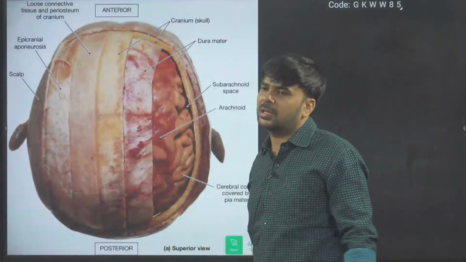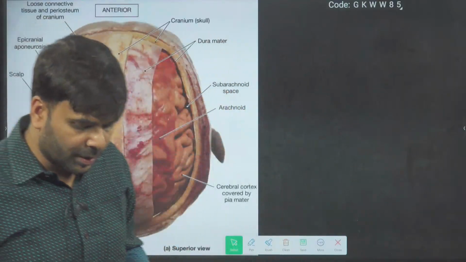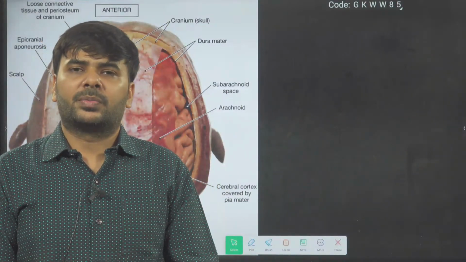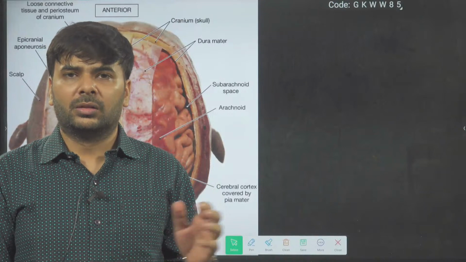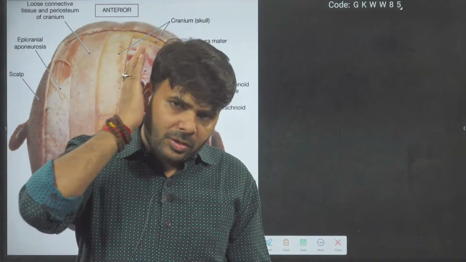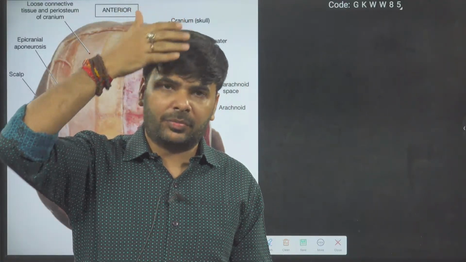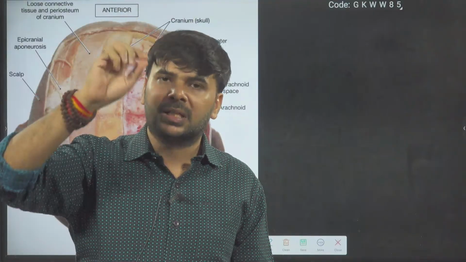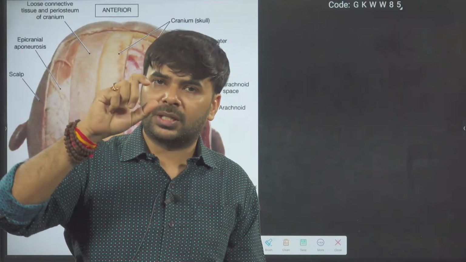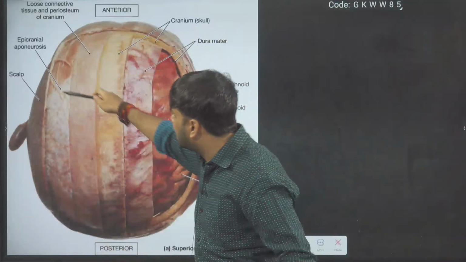The brain is covered with so many layers. This is a real photograph. When I say real, it is from a cadaver, a dead body. In MBBS, you're going to do this on your own. When you go through the layers of your skin, first you will come to the scalp skin. When you remove it, the scalp is not a single layer. It is skin with so many layers. When you remove the scalp, then you'll get the scalp.